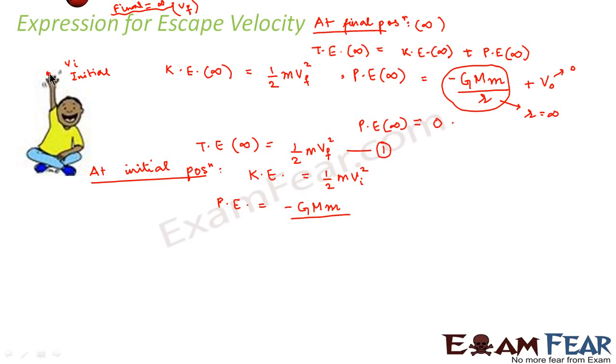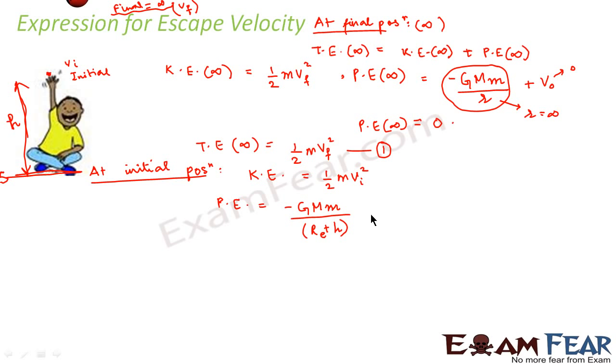So let us suppose that this point where he is holding and where he is sitting, this is the surface of the earth, right? This is the earth's surface, and at this point he is holding the ball. So what would be this height? That means the height of the ball from the earth's surface is, let us suppose, h. So that means the distance of the ball from the center of the earth would become Re plus h, right?